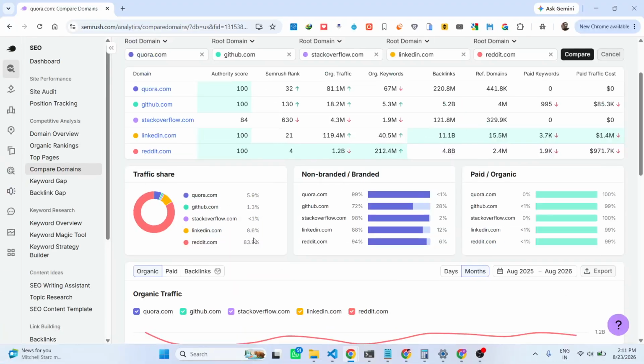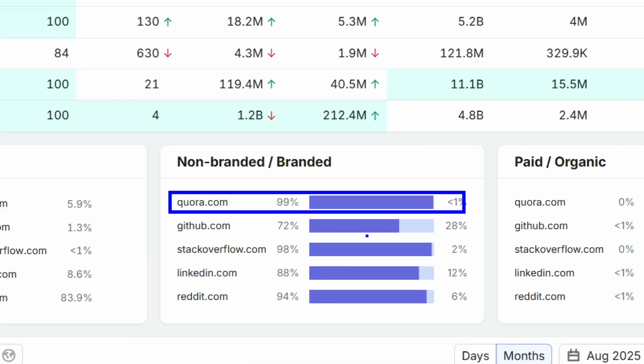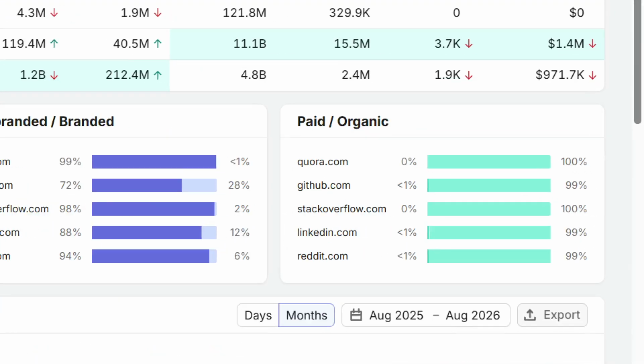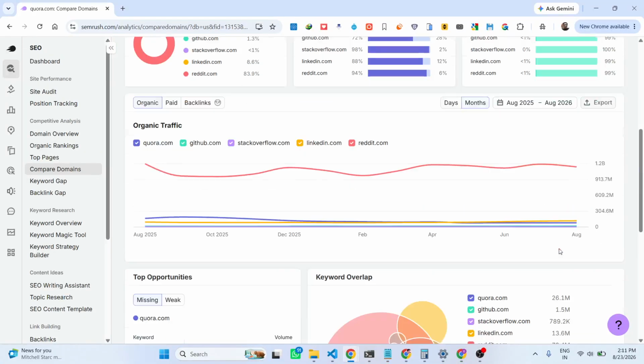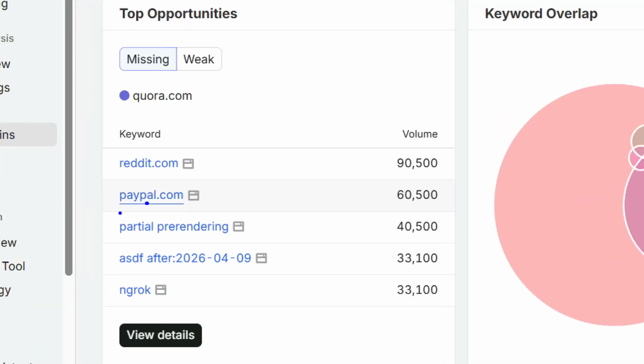So if you have a list of websites that you want to compare, then this SEMrush tool, Compare Domains, is a very perfect tool. It basically ranks websites based upon different metrics such as branded, paid, organic traffic, everything. So top opportunities, as you see, we have.